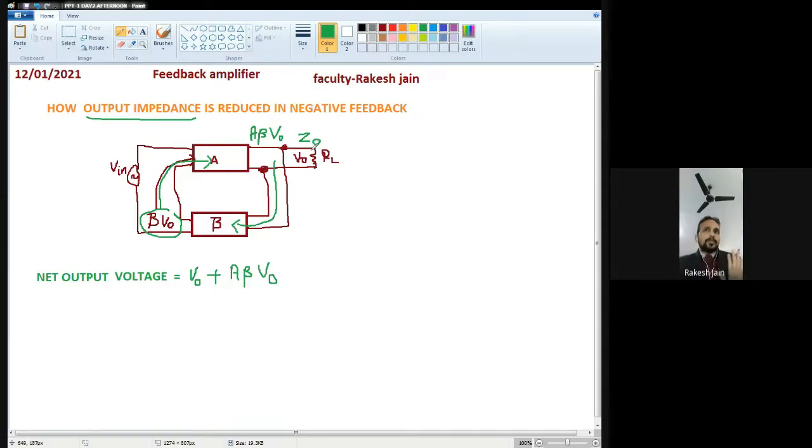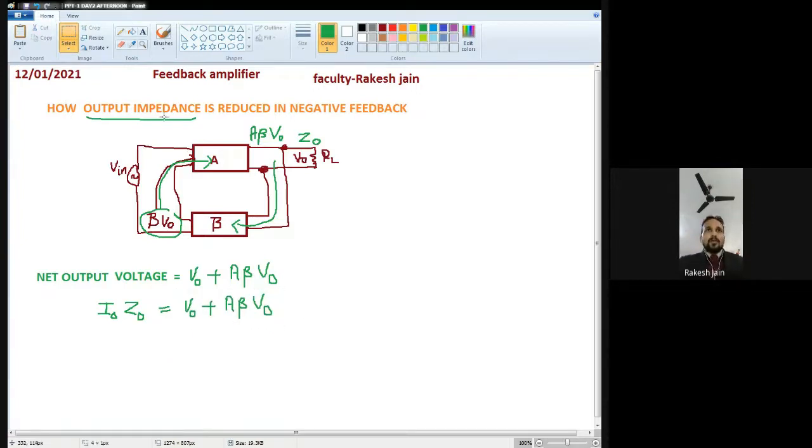So let the output impedance be Z0 and the output current be I0. What is the net output voltage? The voltage is equal to current multiplied by impedance, so the net output voltage can be denoted as I0 Z0. From this, the net output voltage I0 Z0 is equal to V0 plus A beta V0.